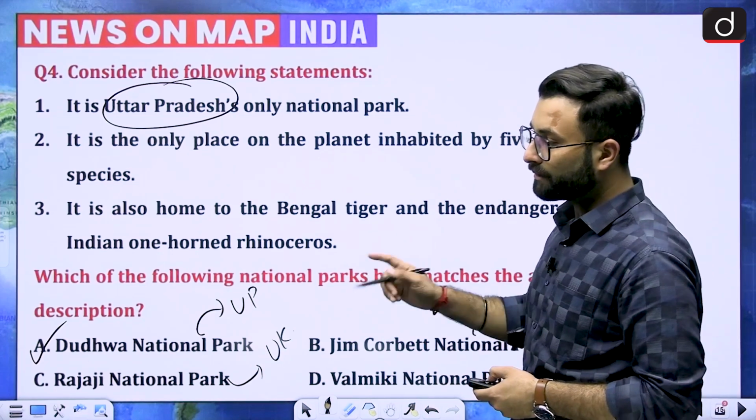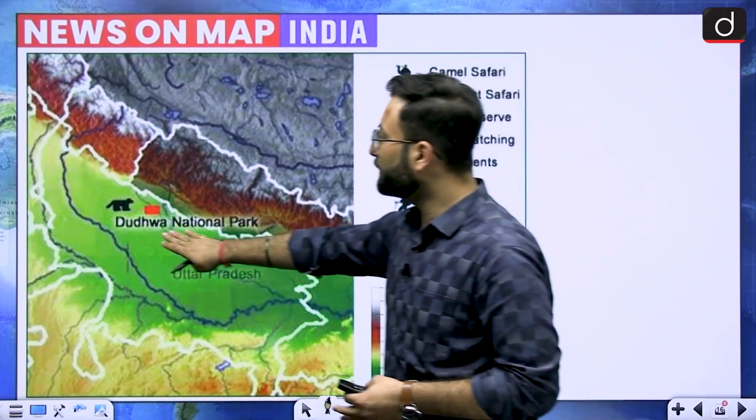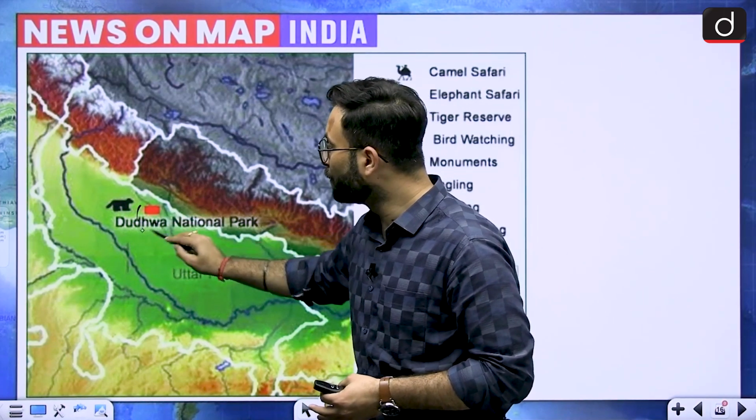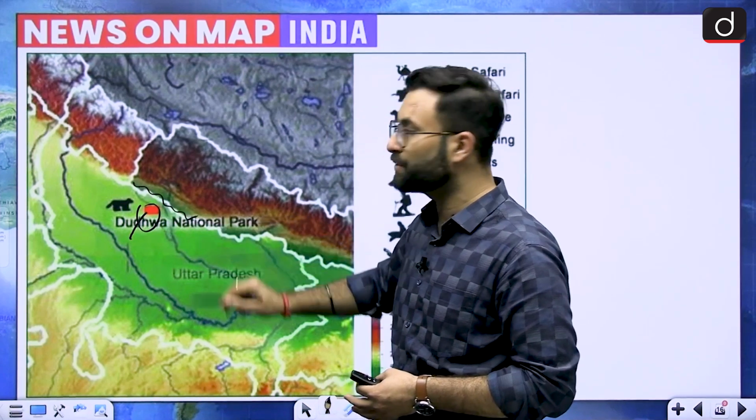So this is about it. Coming to the next one. This is the location of Dudhwa, which is there on the border of UP and Nepal. So here you can say it is there in UP, but you can say it is in the vicinity of the border with Nepal.